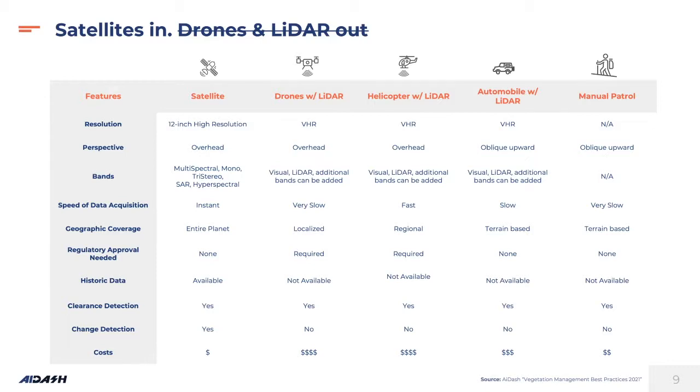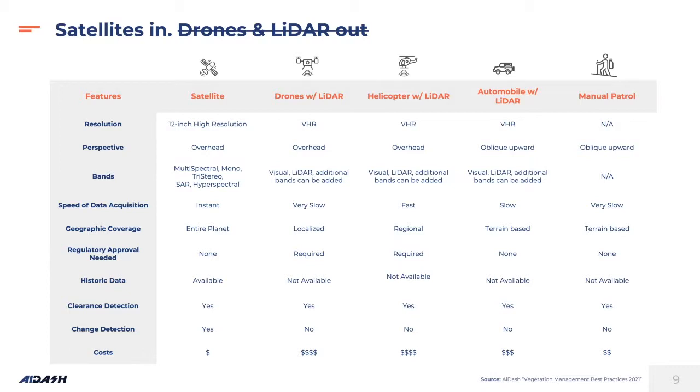Clearance detection is one of the problems we have solved, so we have used satellite imagery. Definitely, it can be solved through other modes of data. But change detection requires time series or temporal data, which is only available in satellite. So no other data mode can be used for solving this change detection problem.